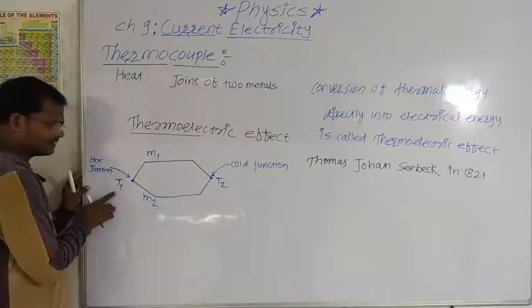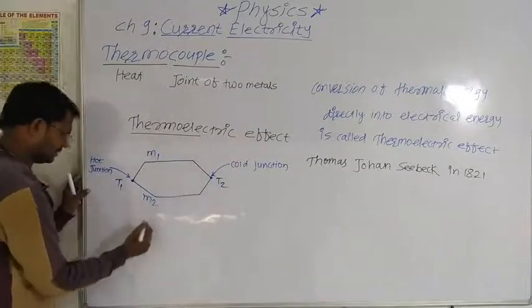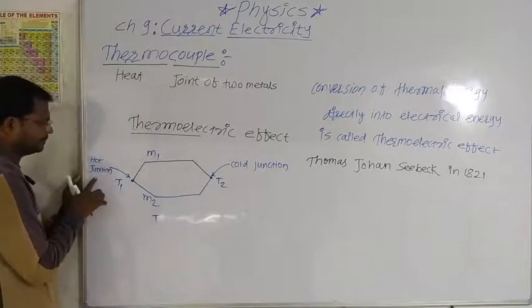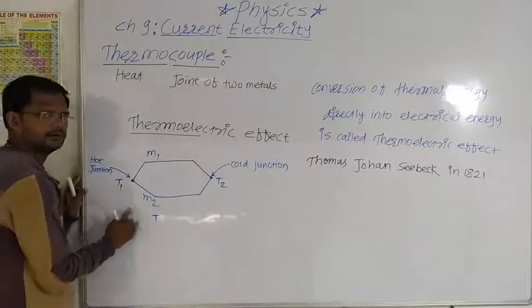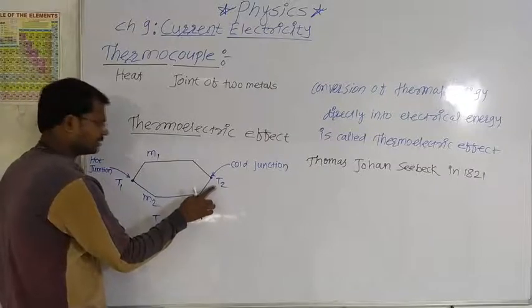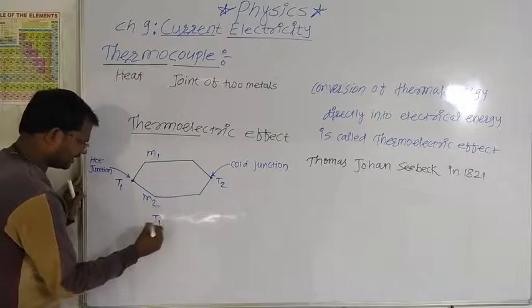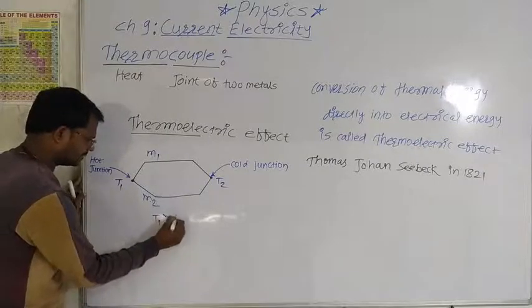At the hot junction, temperature is greater than the temperature at the cold junction. So we can write T1 is greater than T2.